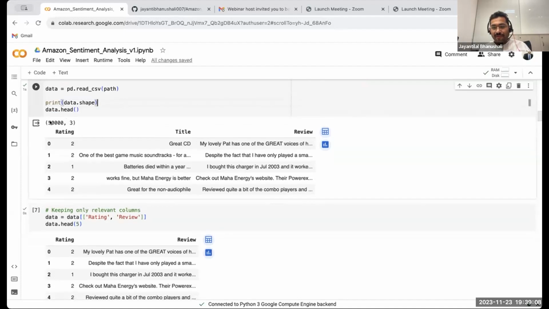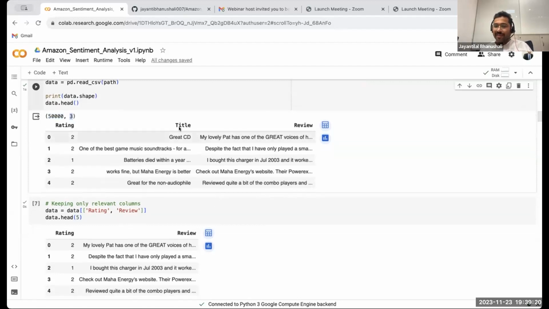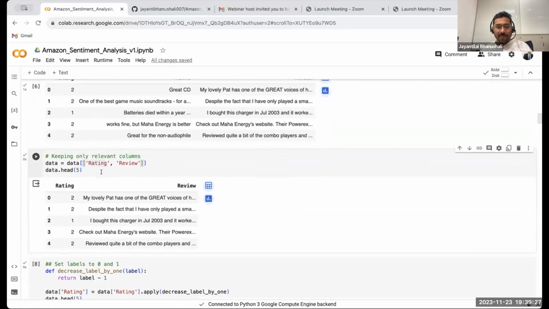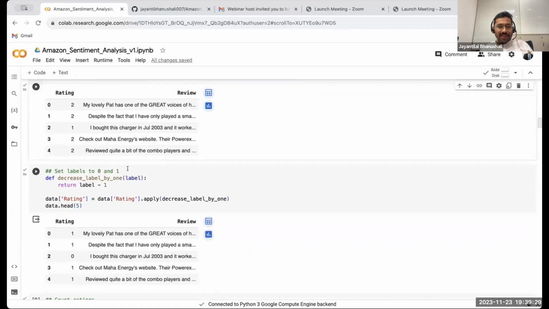The data is 50,000 rows. So I have 50,000 reviews with us, and there are 3 columns, right? You can see rating, title, and review. Since we are not interested in the title column, we want the review column. So I'm taking rating and review. Okay. Then rating is 1 and 2, right?